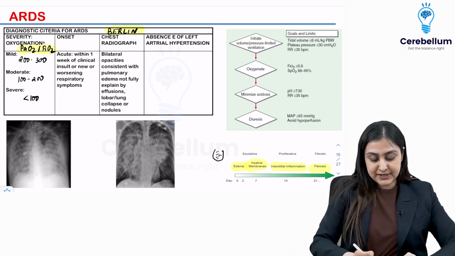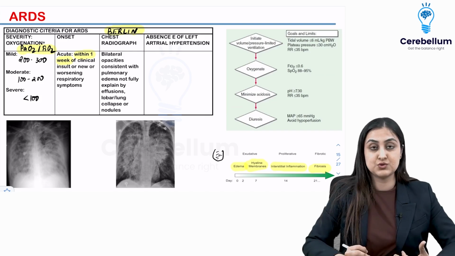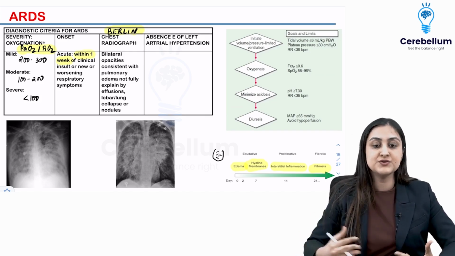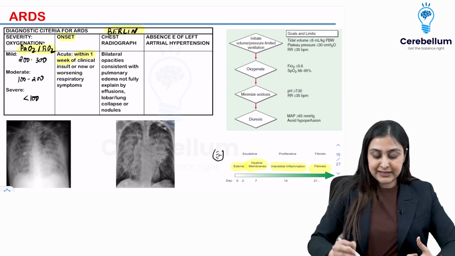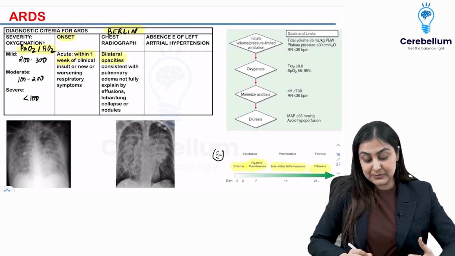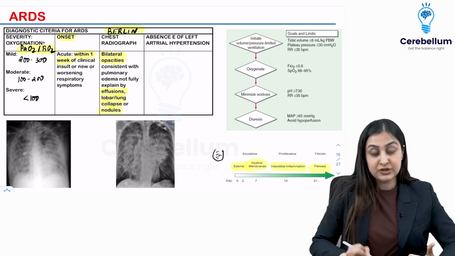Then the onset. This has to be within 1 week of any associated history. So there could be pancreatitis, trauma, some toxins or sepsis. Within 1 week, the onset should happen. Radiographs should show bilateral opacities which are consistent with pulmonary edema but do not have effusion, collapse or nodules.